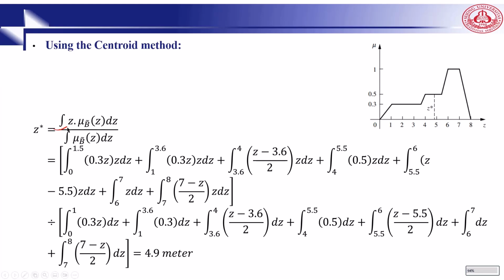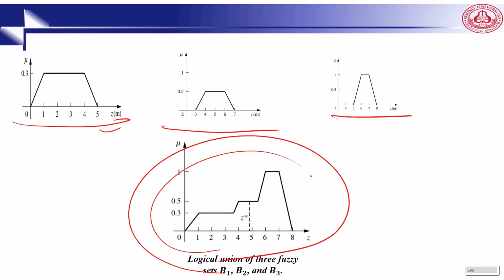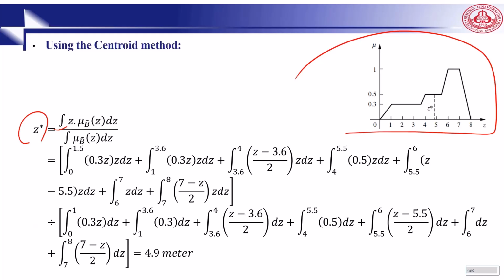So to find Z star using the centroid method, we first need to find the logical union of the 3. So this is the logical union of 3. These are the 3 fuzzy sets that we have, and we composite them. We will come up with this one. Now we want to find out the centroid. So from here to 8, we are increasing, then decreasing. So from 0 to 1.5, something like this, we go like this.